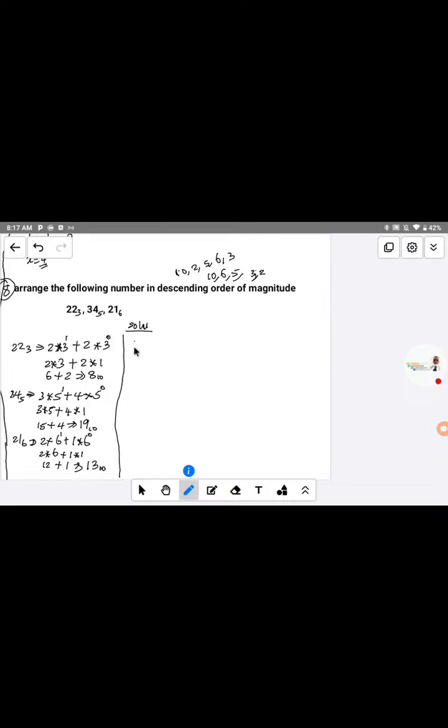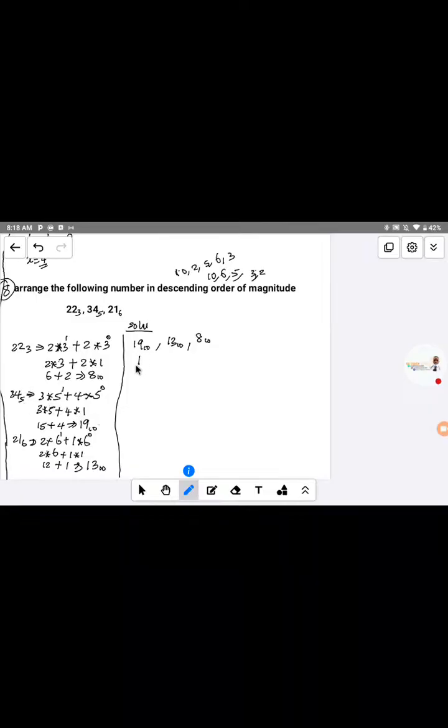So the first one is 19 base 10. Now the next thing after 19 we have 13, so the next one is 13 in base 10, and the last one is 8 in base 10. Now what produced this 19? We converted 34 in base 5 to get 19.